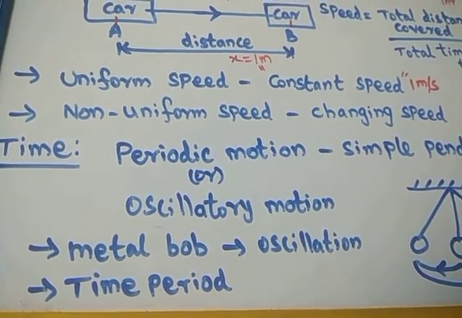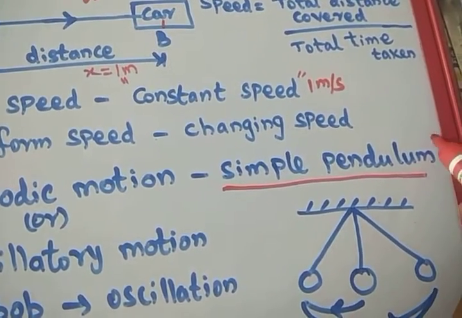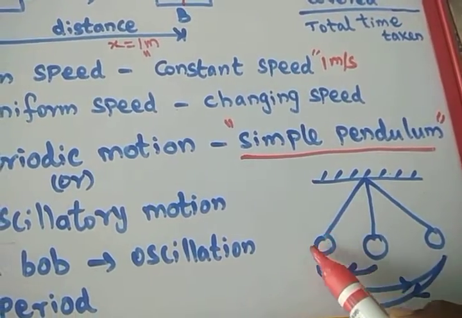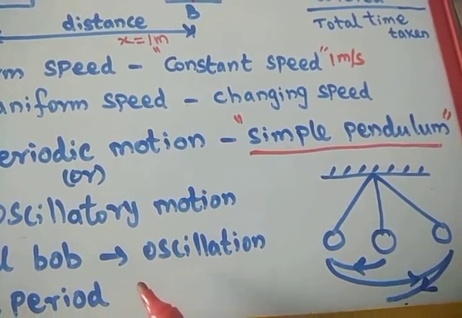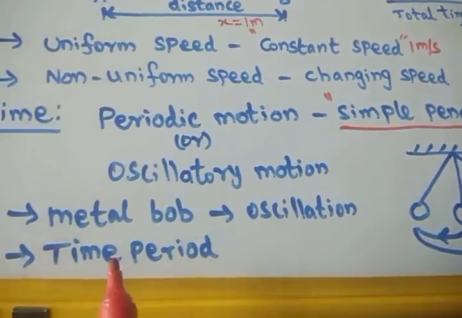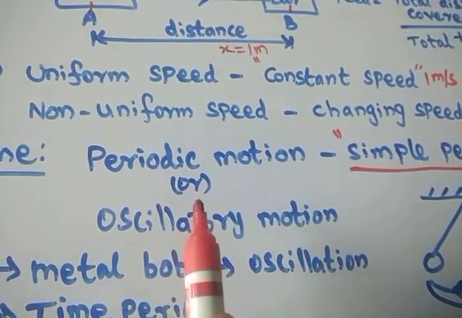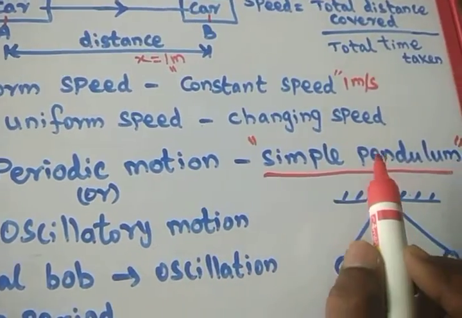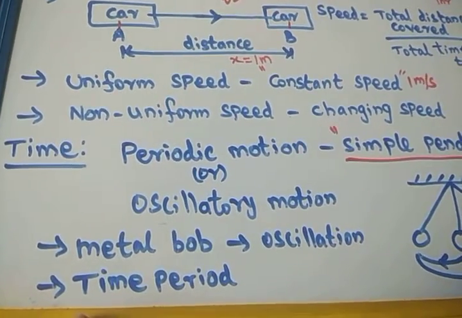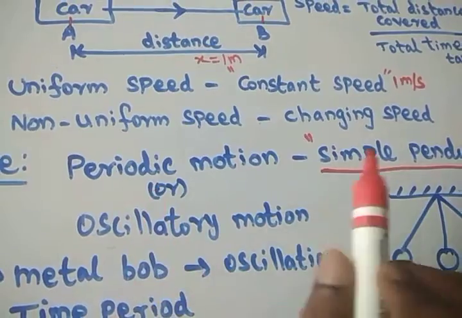Time can be calculated by using a simple experiment called a simple pendulum. A simple pendulum is a long wire with a metal bob at its end. So this is a simple pendulum, a long wire with a metal bob. The periodic motion or oscillatory motion of the simple pendulum helps us to understand what time is. So what is an oscillation? Periodic motion means equal motion.